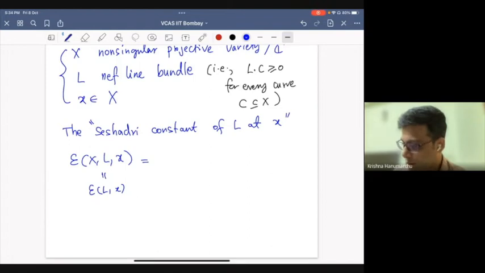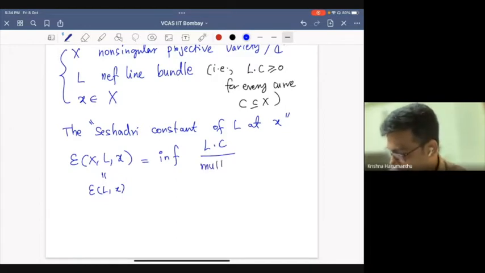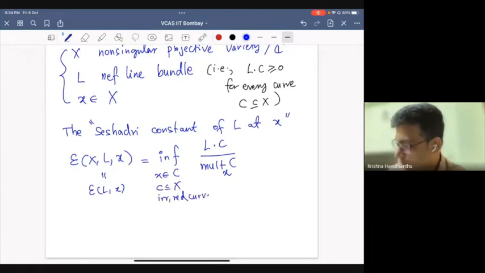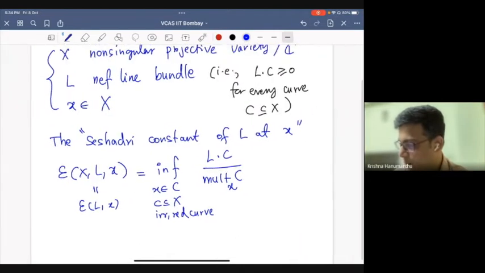So first let me define it like this. You look at this collection of rational numbers. You look at all irreducible and reduced curves that pass through the point x, and you look at the ratio of the intersection of the line bundle with the curve divided by the multiplicity of the curve at that point.